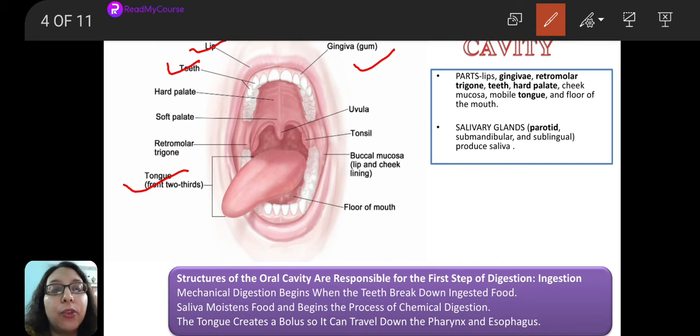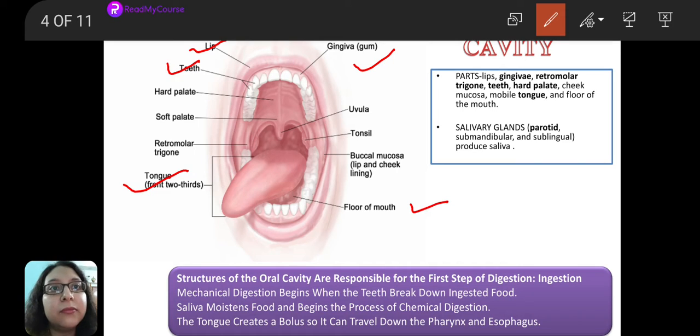These things we know. Now the tongue is attached in the oral cavity to the floor of the mouth by a structure which is known as the frenulum or frenum.